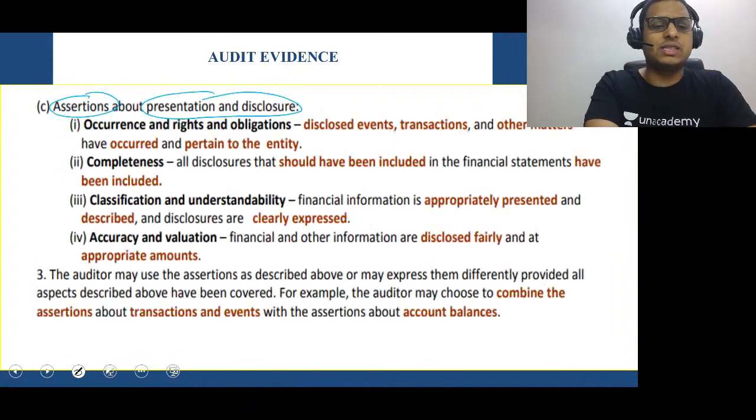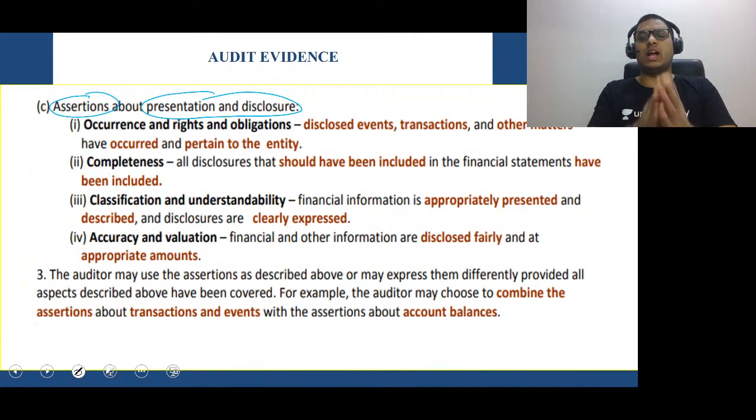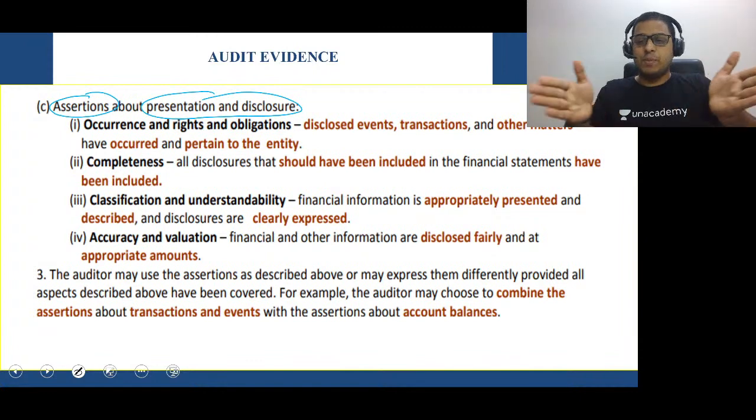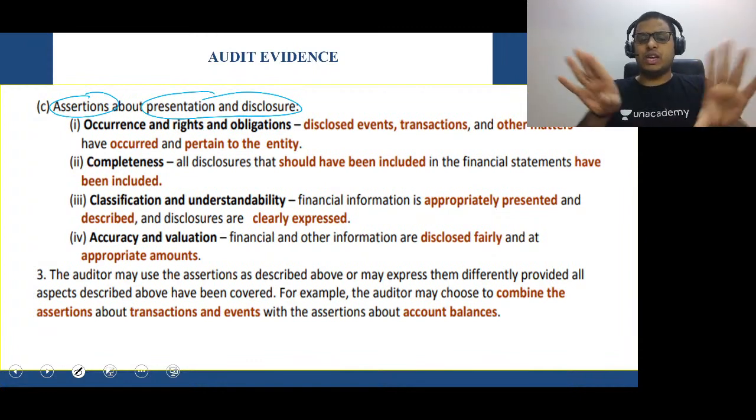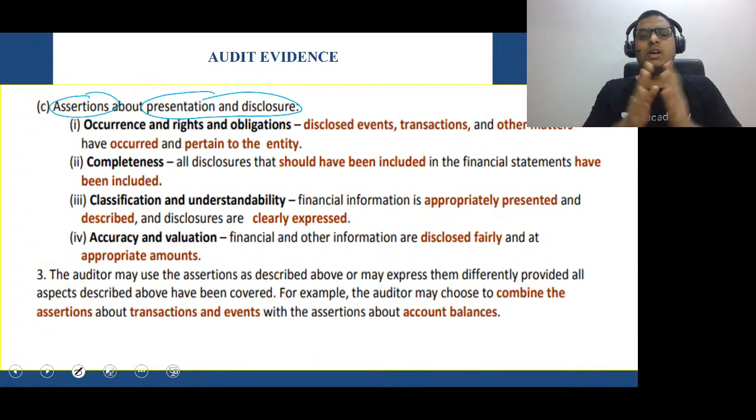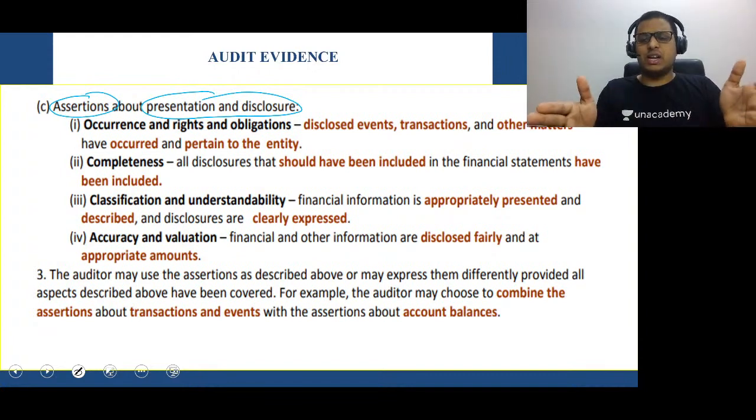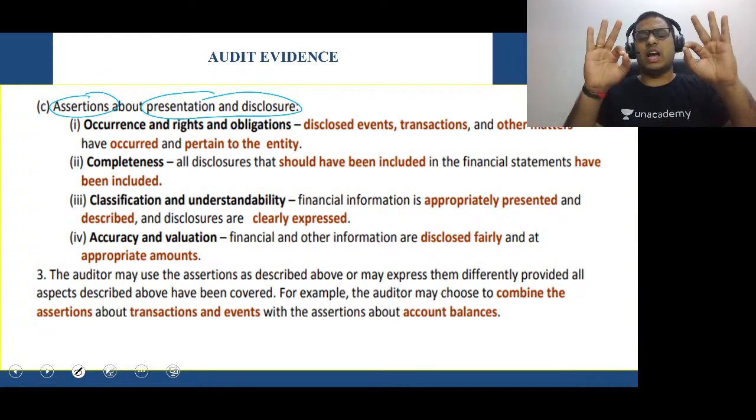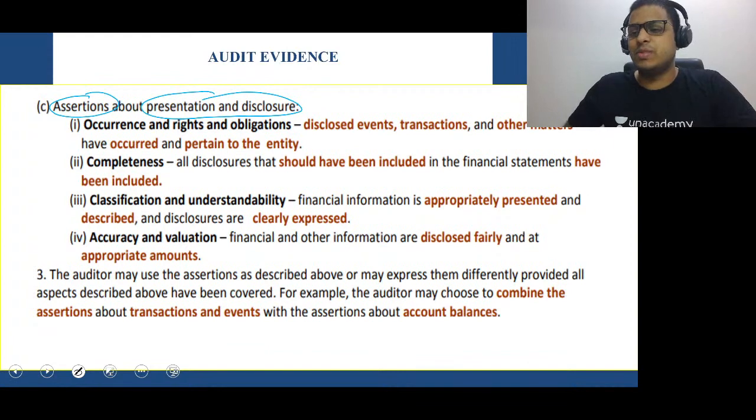So the third one we had seen, that is in relation to presentation and disclosure: occurrence, rights and obligations, completeness, classification, accuracy. One more time. Very simple. Clear, boys and girls? Yes or no? Very simple, easy to understand, clear, no issues at all, very comfortable.